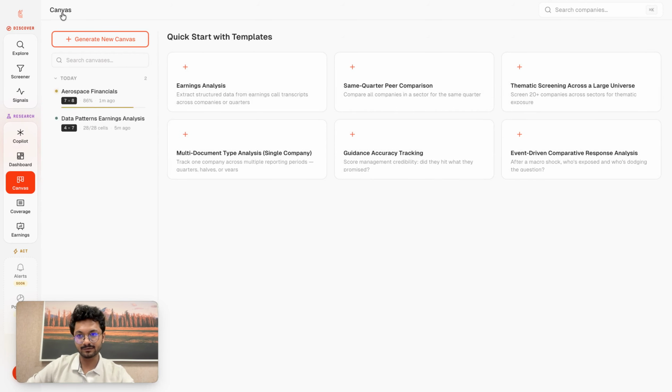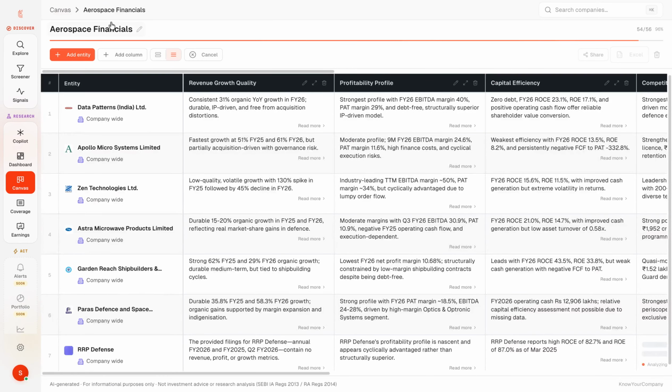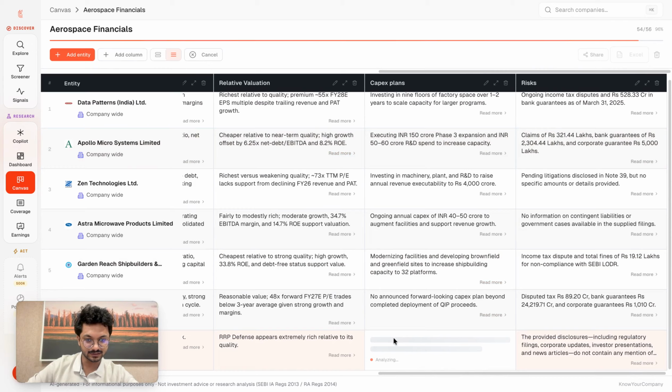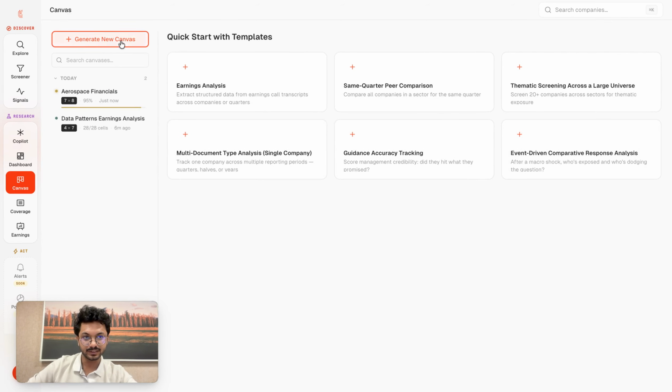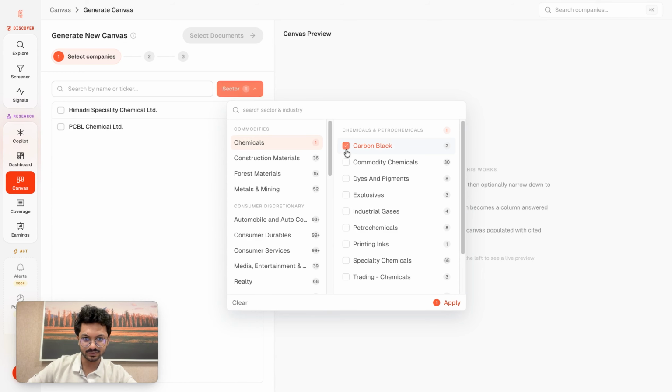If I have to initialize another canvas, as we see, one is just getting generated here. I'll just quickly refresh this. Oh, I believe this is fully done. Oh no, RRP Defense is still getting populated. What you can do here is hit generate new canvas, and select any sets of companies or sectors that you're interested in.